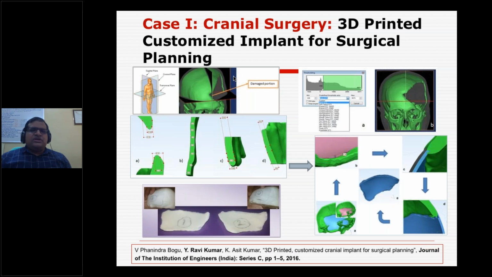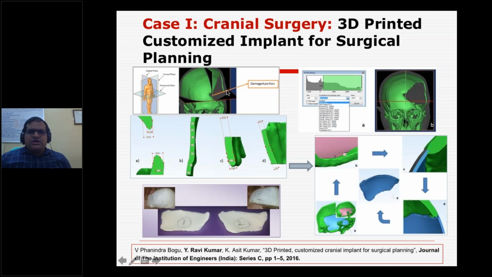Mimics has some limited capabilities in terms of implant design, but Trimatic is exclusively good for implant design. So wherever we had implant design, we used both softwares, using Trimatic along with Mimics to perform such designs. This is the typical Mimics. I think Rakesh might have given a demo on this software also.